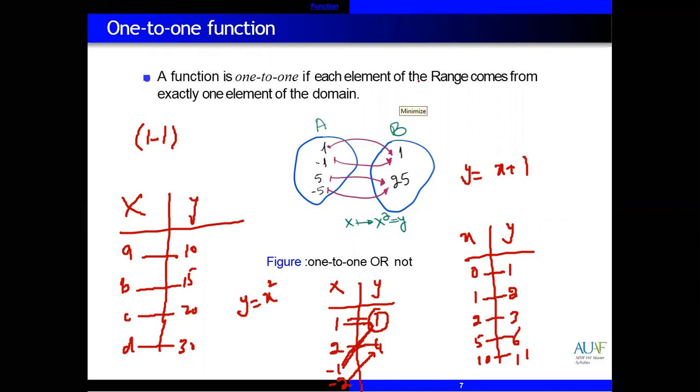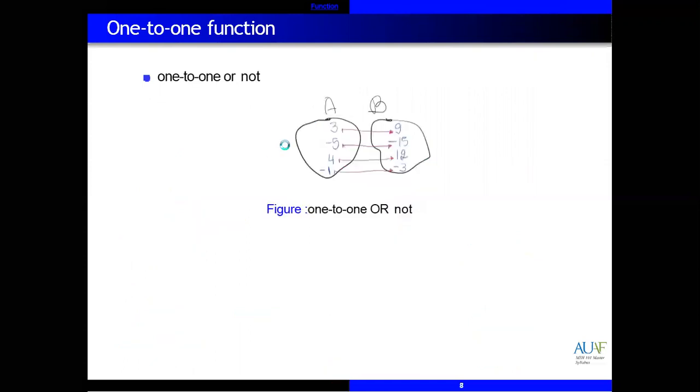Okay, great. So we can say that this is not a one-to-one function. You can see here in this graph, this is not a one-to-one function because 1 is with 1, and minus 1 is also with 1; plus 5 is with 25, and minus 5 is also with 25. Okay, this one, is it a one-to-one function or not? Yes, this one is a one-to-one function.